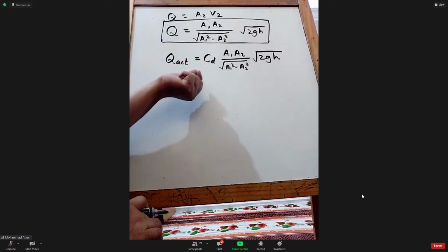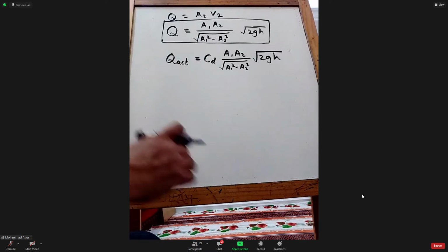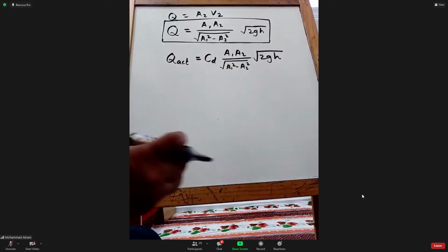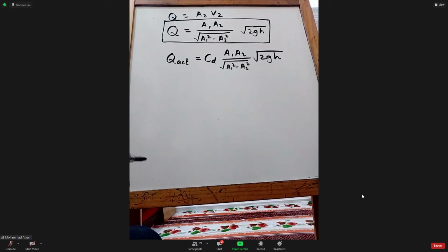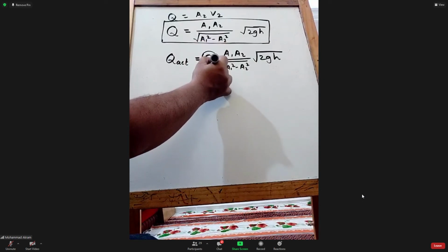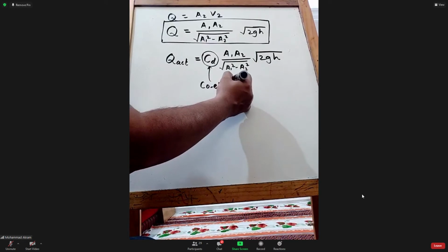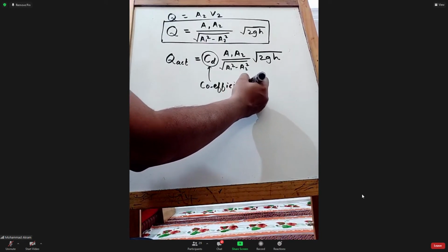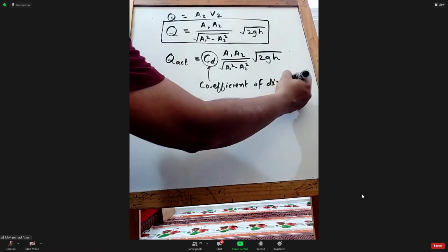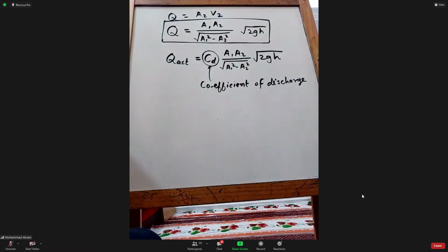This factor comes from the experiment, okay, that if you measure it and you know the actual value you are supplying, and if there is a difference between the two, you know that there are some losses. So this CD is just a factor, and it is called the coefficient of discharge. Okay.